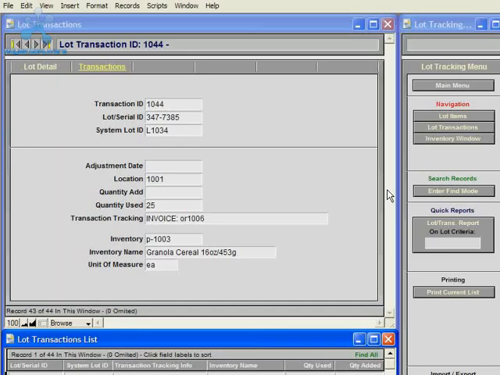But we will go into more detail on exactly how the lot transactions are created from the specific modules in training movies for each specific module.